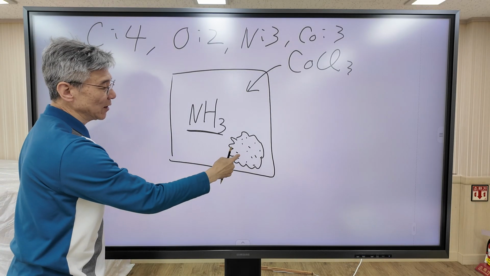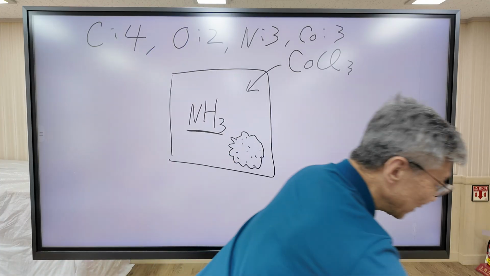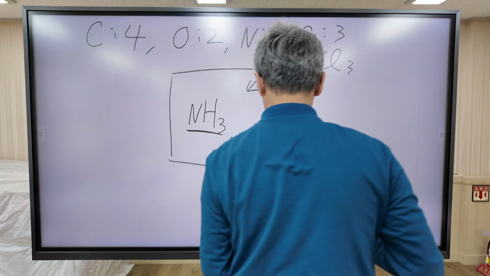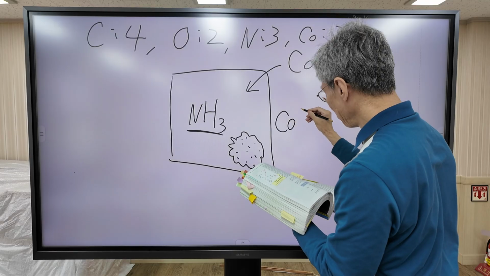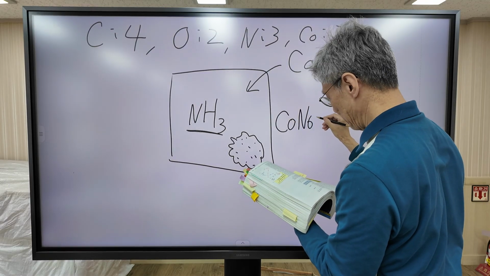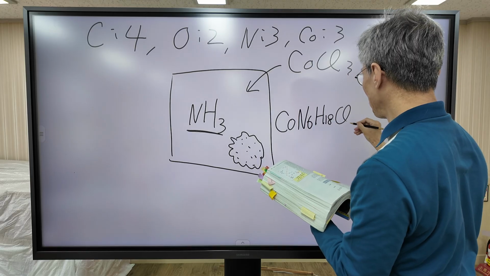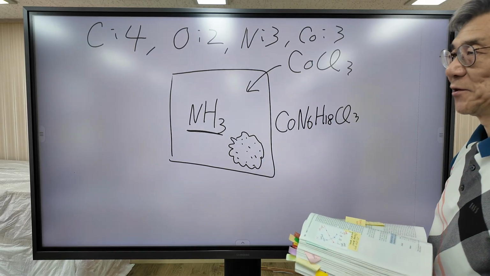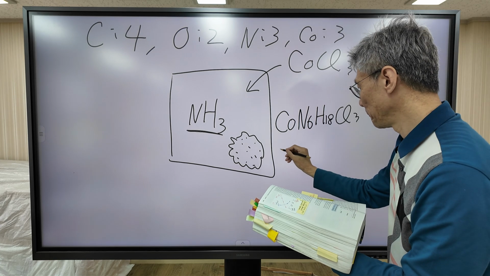So they carried out elemental analysis. What is the formula of this compound? Their result is this. And this can be written like this.